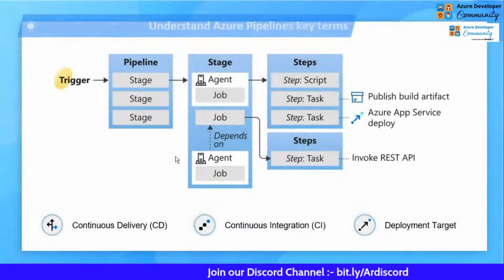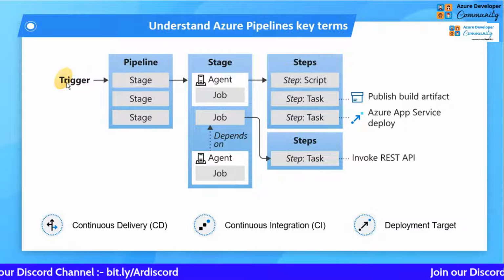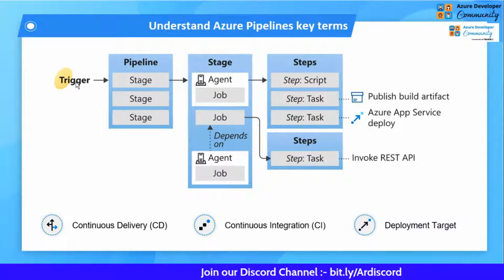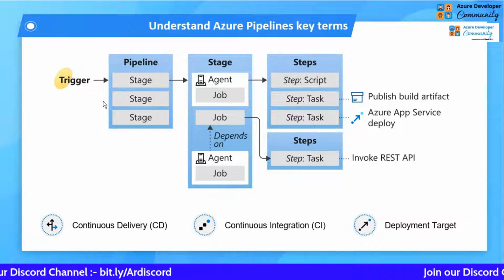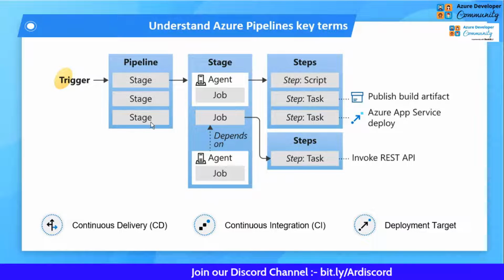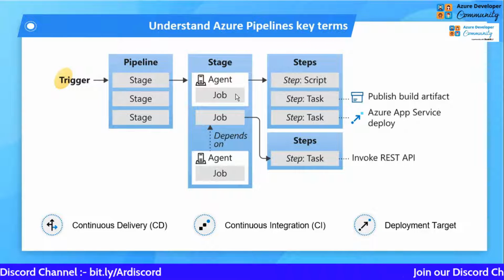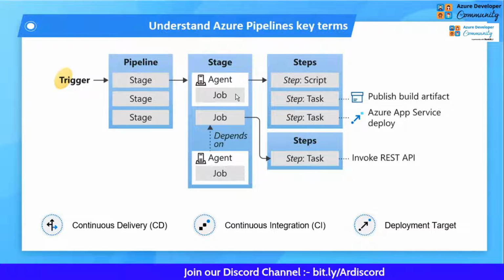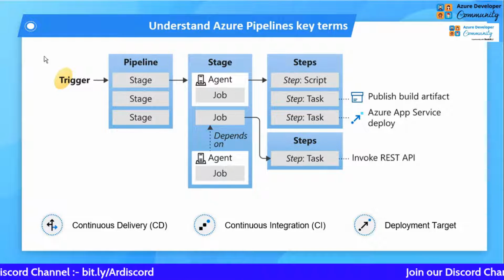So here is how the pipeline works. Basically, we have to set a trigger in our application. A trigger is just like, let's say I made some change in the code and I just committed it. Just by committing the code, we can say that once the code is committed, it has to trigger the pipeline. The pipeline has multiple stages. Stages have jobs. A job is a set of steps, what all the things that each job has to do, and then you can publish your code. It will consist of multiple tasks inside that. So this is the complete flow of how the pipeline works.